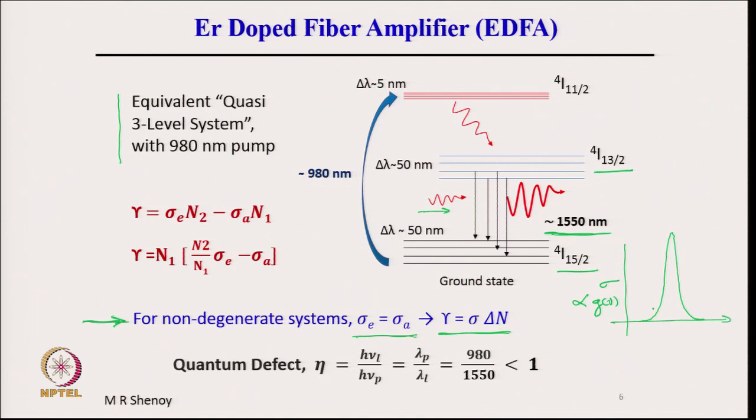But if the emission and absorption cross sections are different, then we will have an expression for gain coefficient like this: gamma is equal to sigma E into N2 minus sigma A into N1. This is very easy to appreciate. Please see that this has come because we had gain coefficient gamma is equal to sigma into N2 minus N1, where N2 minus N1 was population inversion, extent of population inversion.